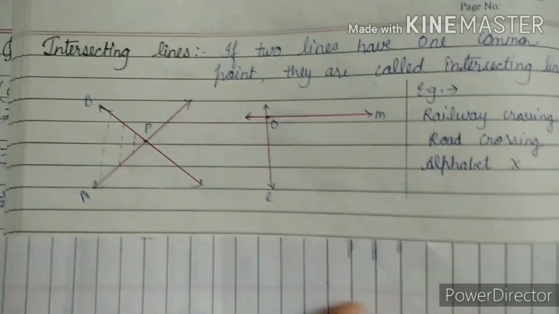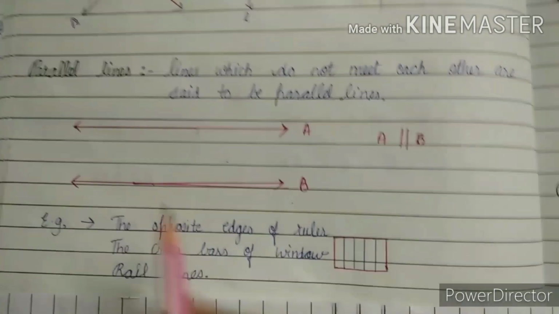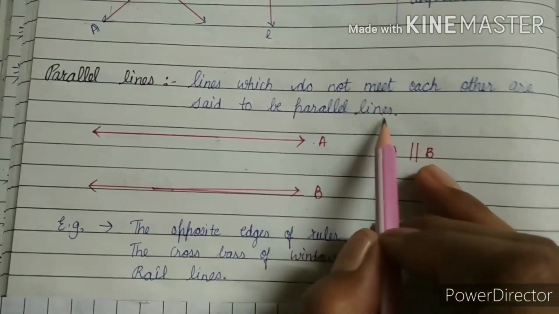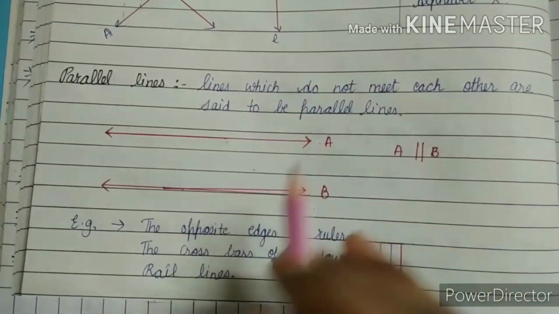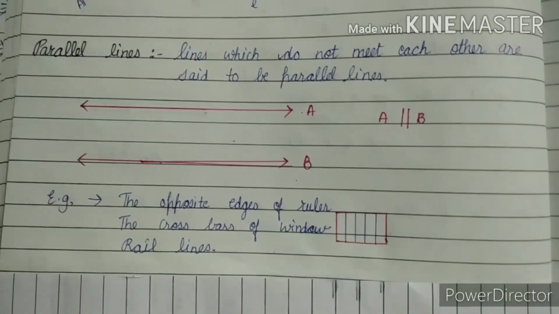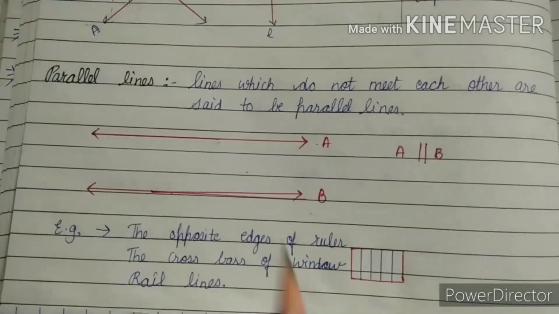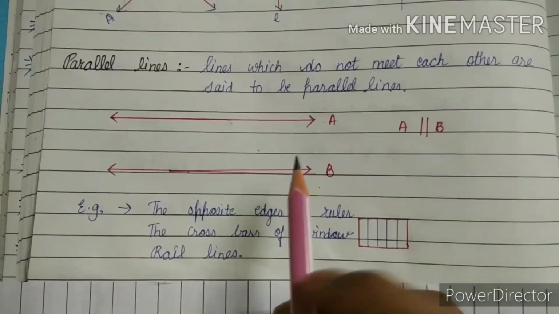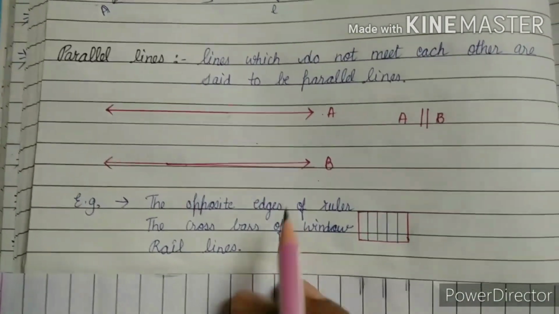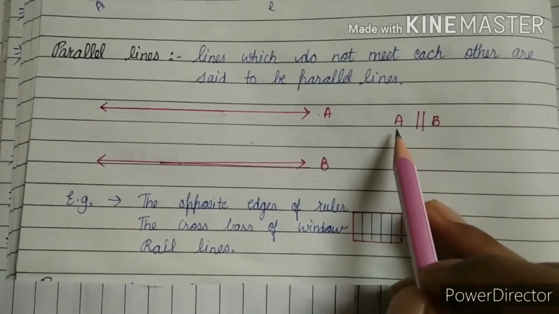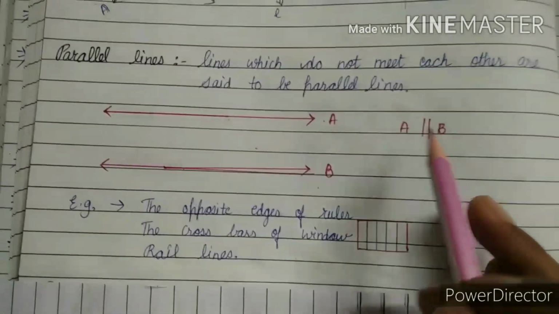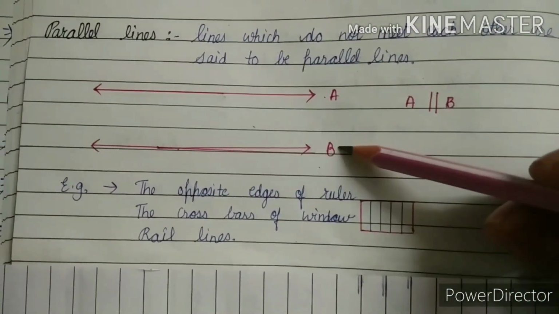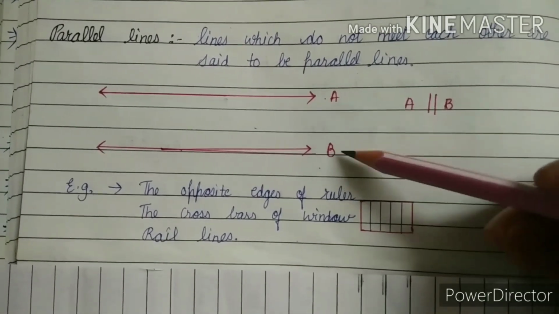Our next topic is parallel lines. Parallel lines, lines which do not meet each other, are said to be parallel lines. Those lines which do not meet at any possibility, at any chance, those lines which never meet each other, are called parallel lines. The symbol for parallel lines is A parallel to B. Here I have drawn two lines which are parallel to each other, A and B. So how can we say A and B are parallel?